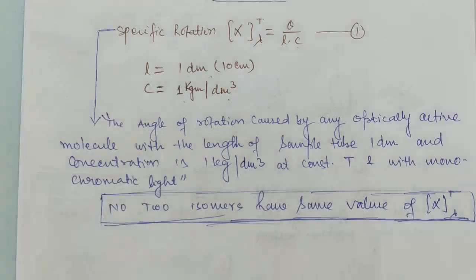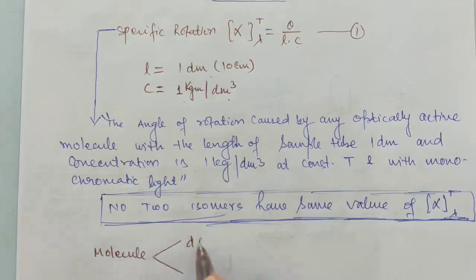One more important thing: if a molecule has D and L, dextro D plus and L minus isomer, this is called dextrorotatory and this is levorotatory.